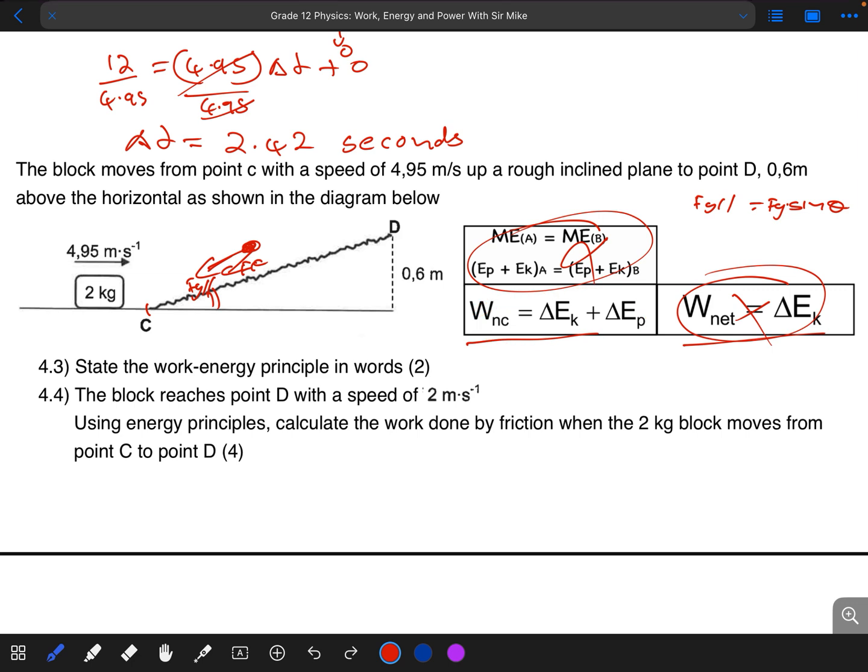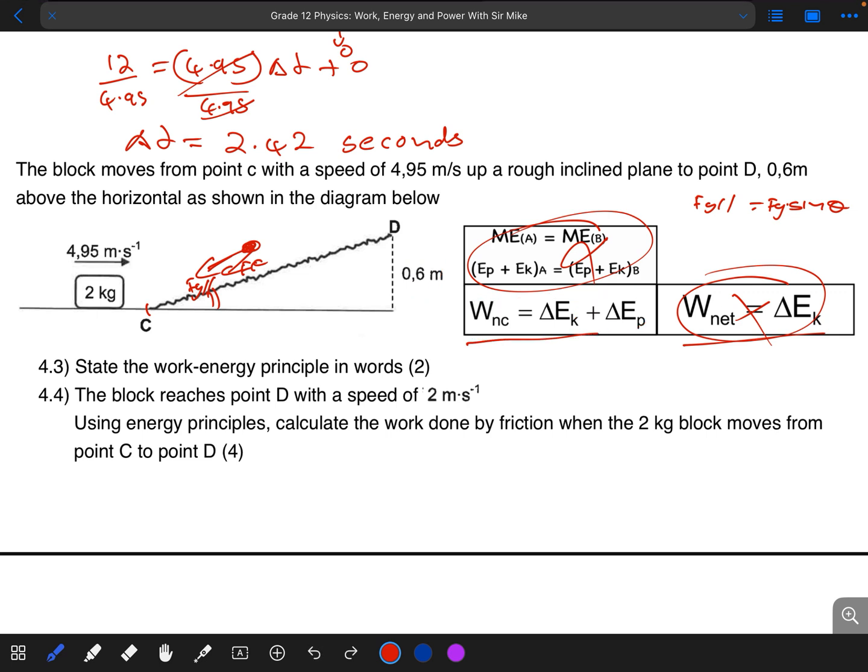How did we also know? They actually gave us that vertical height there. So we chose to use the one formula that best fits the condition that we have, or what we are given. We are given that vertical height, and the only energy principle that would fit here, that has the vertical height, would simply be the non-conservative force.